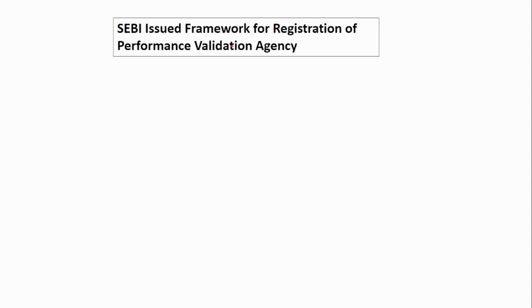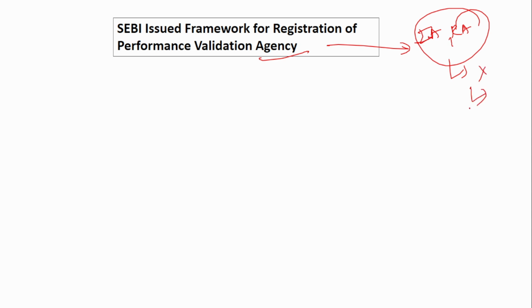The next news is SEBI issued framework for registration of performance validation agency. So whose performance do they validate? Here, the investment advisors or research analysts will have a lot of schemes. They would have put an ad that this X scheme had 100% return or 200% return. Suppose if you had invested 10 rupees, you would have got 50 rupees. They would have put such things in their advertisement. But is that true? If it is not, then that has to be validated by this performance validation agency.